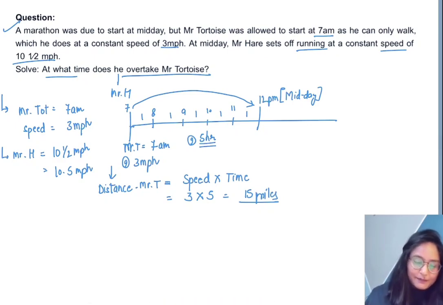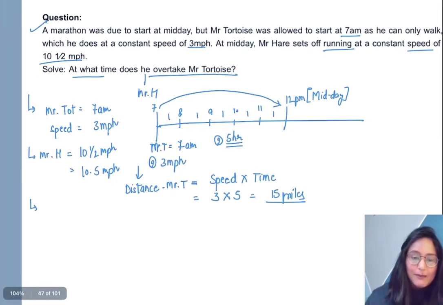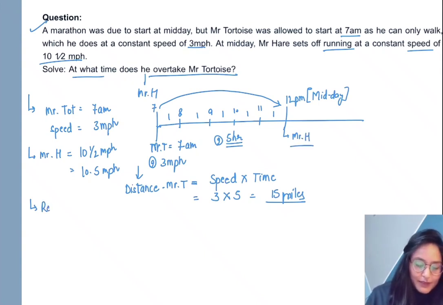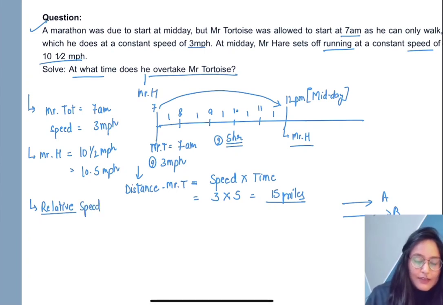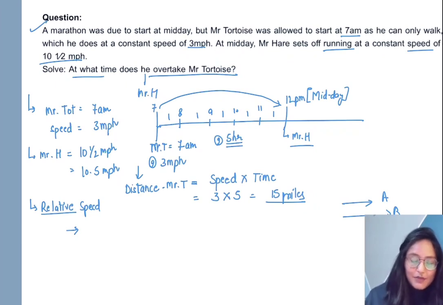to 12 p.m. Second thing which we need is the relative speed, because from 12 p.m. Mr. Hare has started his race. We find relative speed when we have to calculate the difference in the speed when two objects are moving in the same direction. So if you need to find the difference you have to find the relative speed. To find the relative speed, we will simply subtract the speed of Mr. Tortoise from the speed of Mr. Hare.